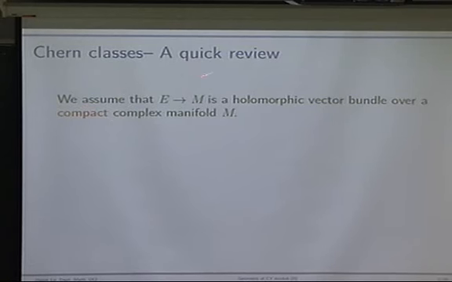Let's assume that M is a compact complex manifold, and that E is a holomorphic vector bundle over that compact complex manifold. Of course, in order to define Chern classes, we don't have to make M and E so restrictive, but let's assume that.